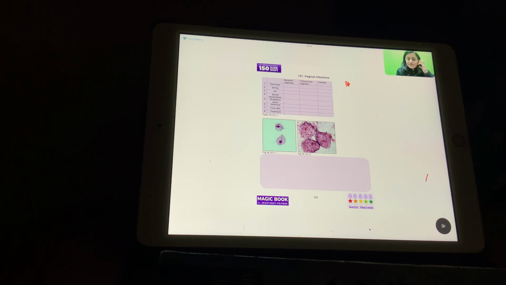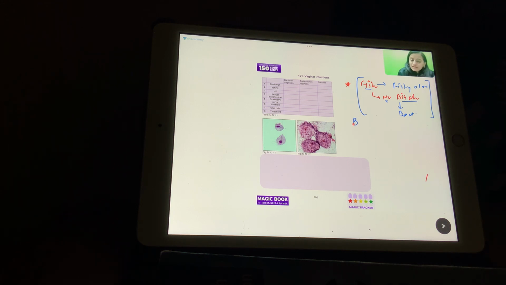So imagine someone saying, "You fish." There's an argument going on between you and someone else, and your friend is saying, "You fish," and you say, "No bitch." So it is "you fish" and "no bitch." Fish helps you remember that this has a fishy odor. No bitch is basically no itch, and B is bacterial vaginosis. So remember, fish and no bitch: that is fishy odor, and there is no itch in bacterial vaginosis.